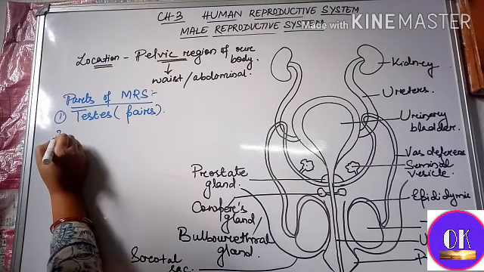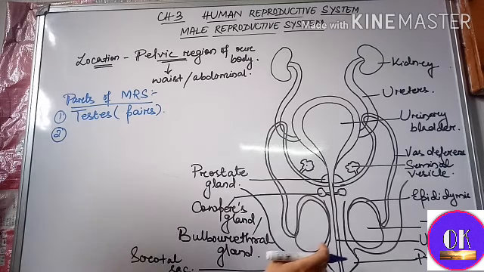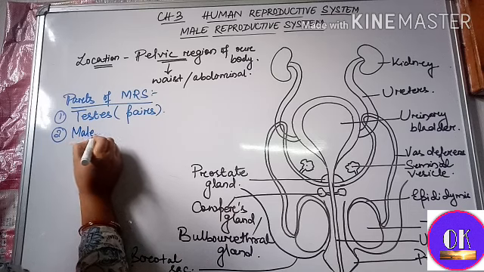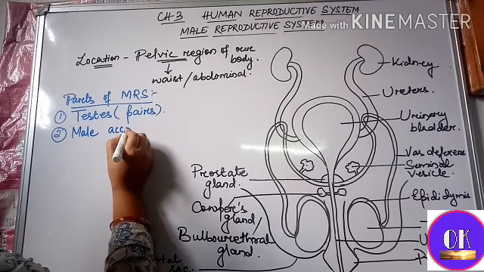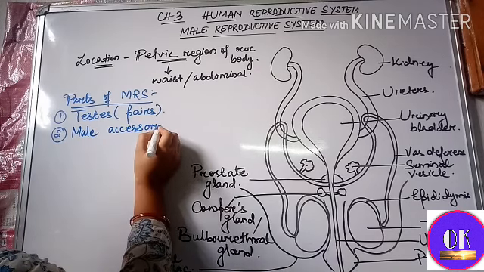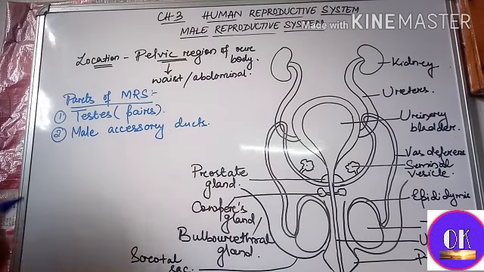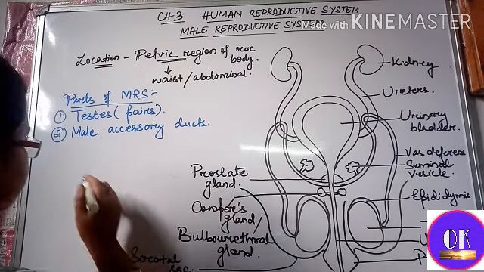Next we can see some ducts are present. They are known as the male accessory ducts. Next is the urethra.